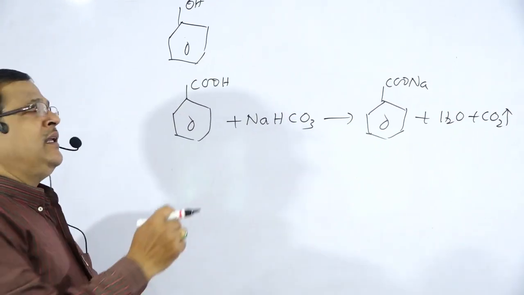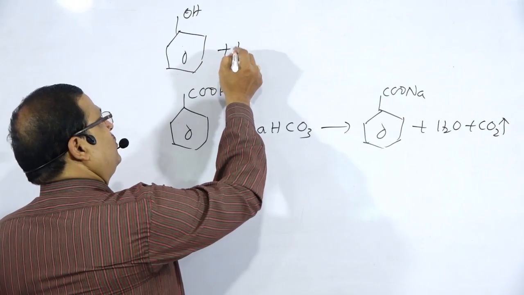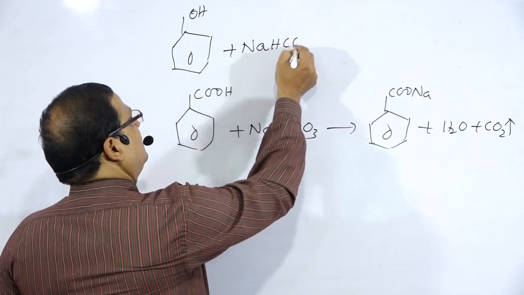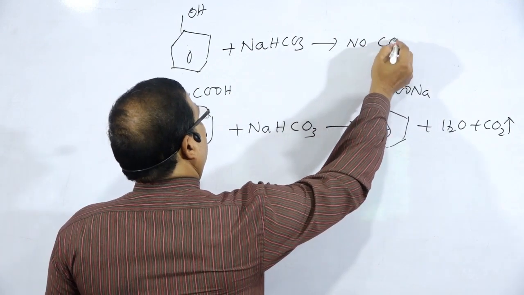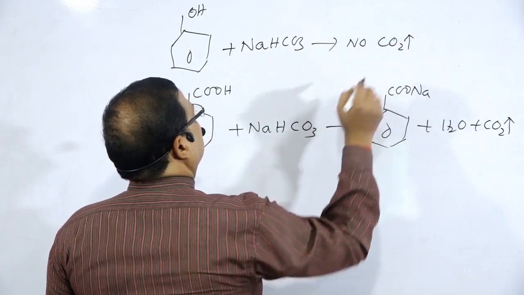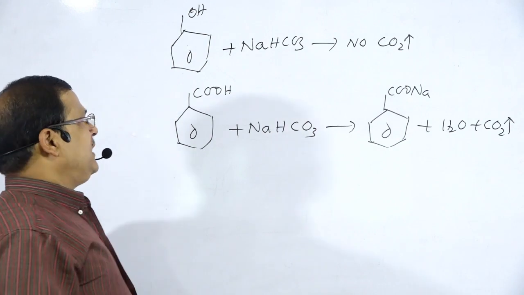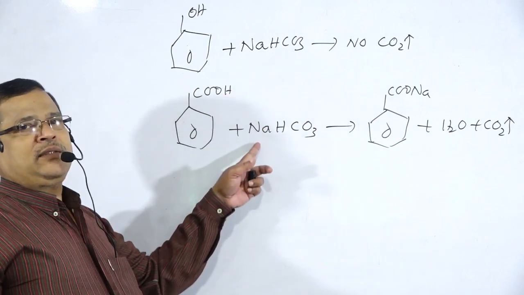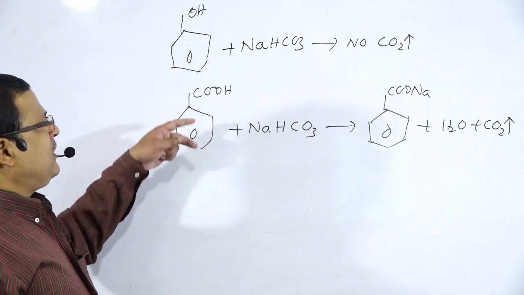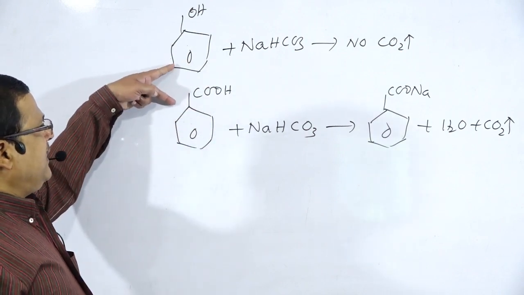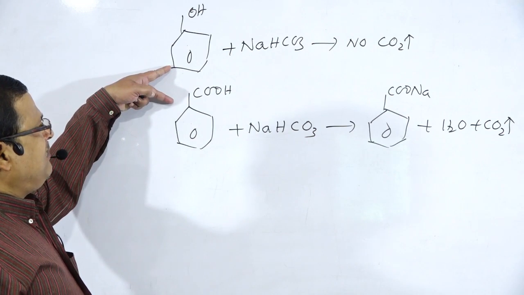And if we take phenol with sodium bicarbonate, there is no CO2, no carbon dioxide release. So this reaction clearly distinguishes benzoic acid from phenol, because we have explained the acidic behavior of phenol and benzoic acid.